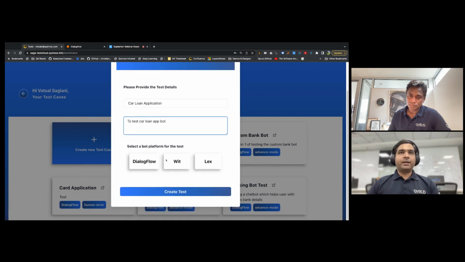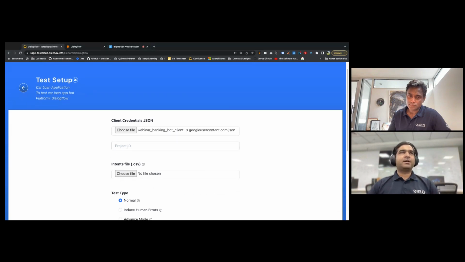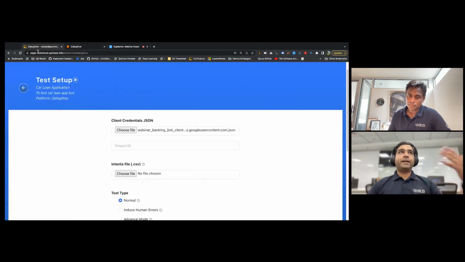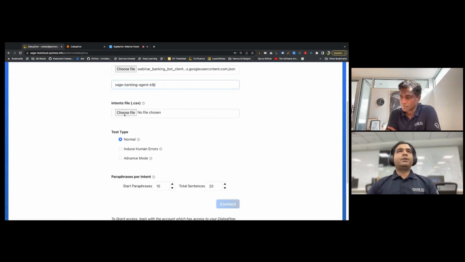As I said, we have native integrations with these 3 platforms. So I'll select Dialogflow and go and create a test. Obviously there are a few things that you will get from Google Dialogflow, so I don't have to worry about it. This is your account's secret key and stuff like that. The project ID is something that I can take from here. So this is my project ID. This is the process of connecting Sage to Dialogflow so that we can start testing.